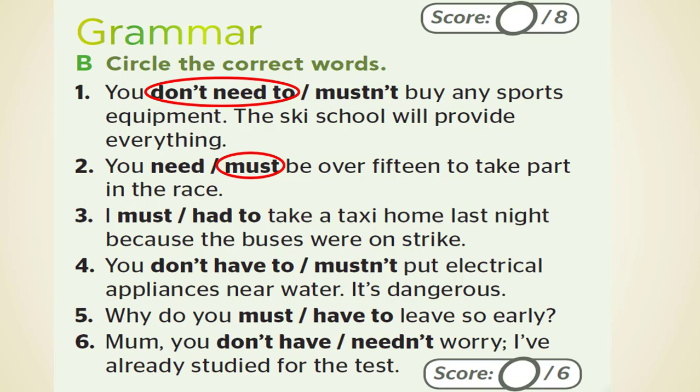Number 3, I must had to take a taxi home last night because the buses were on strike. Here we are talking in the past simple, so the answer is had to, which is the past form of must. 4. You don't have to, mustn't put electrical appliances near water. It's dangerous. Since it's something dangerous, so you mustn't do it.